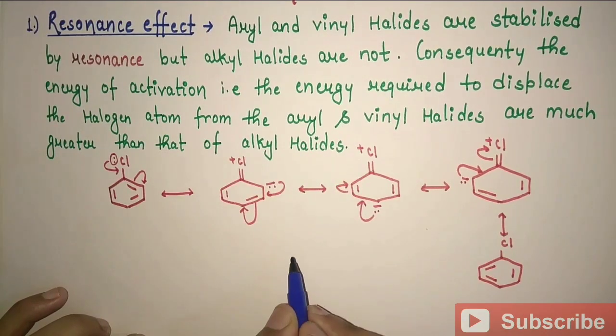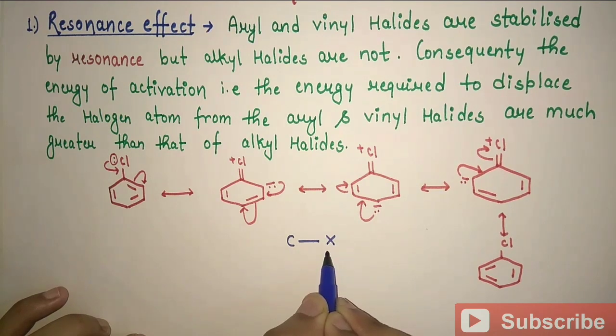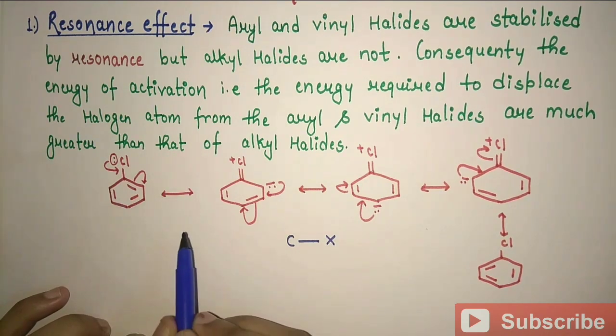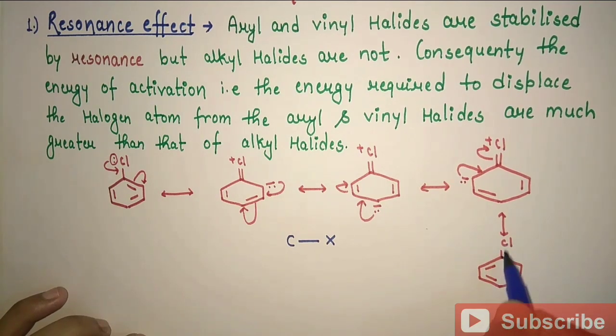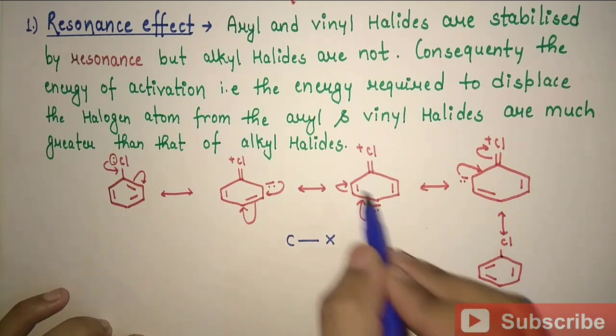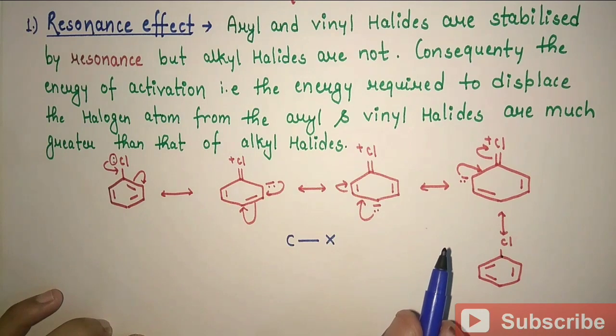Since I have told you that the reactivity depends upon the strength of the C-X bond, in the case of chlorobenzene, due to resonance, this C-Cl bond acquires some double bond characteristic, that is, partial double bond character.